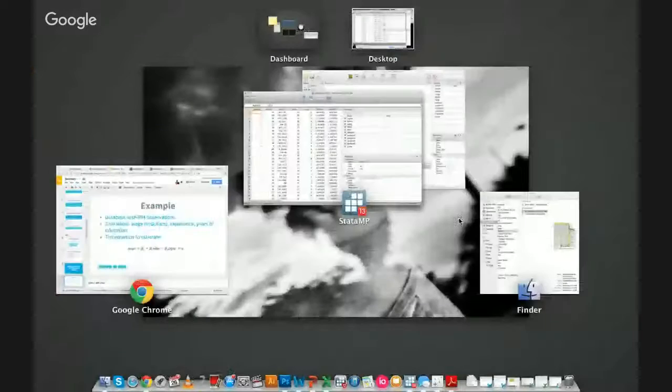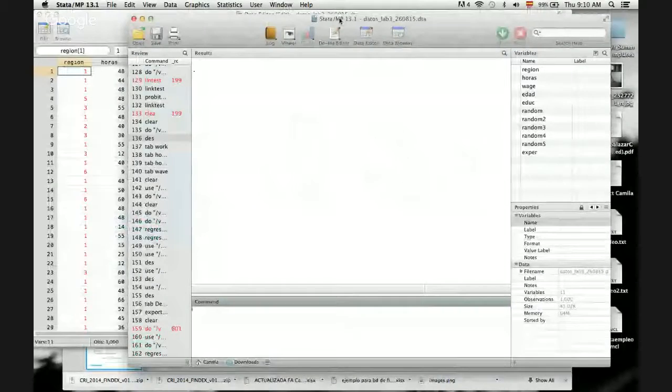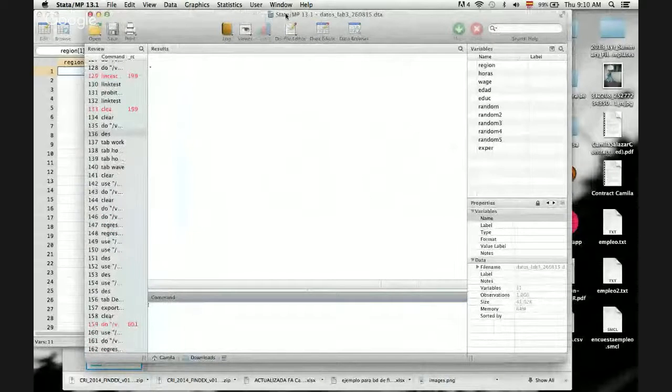Oh, I have it here. I run this regression model with Stata, a statistical program that you use for analyzing data. You could also use SPSS, or you could use R. I'm not going to show you how to use Stata, I just want to show you how easy it is to run a regression model in these programs.